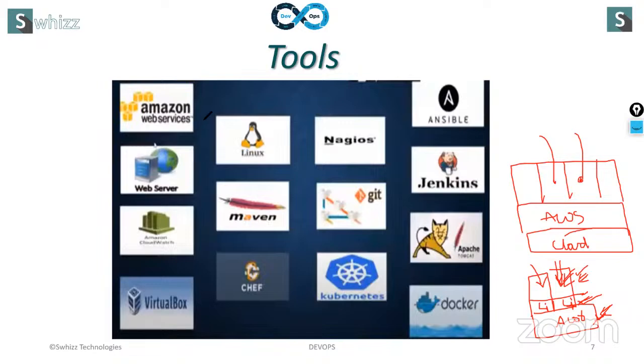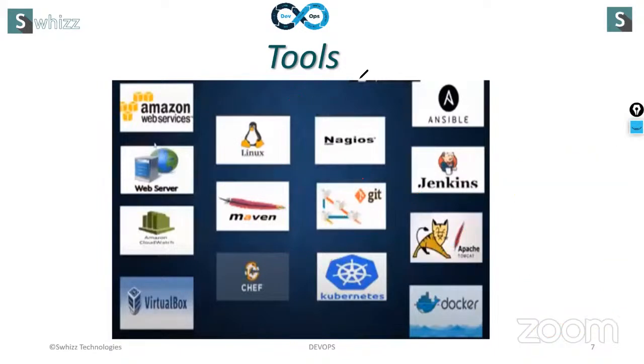Okay, these are some of the tools. AWS, Amazon Web Services, means we are going to teach you some web services, and VirtualBox will be there. Linux is there, Maven, Chef, Kubernetes, Git, Nagios, Ansible, Jenkins, Apache, Docker, and of course Terraform, also a new tool here. That tool also we are going to use for automation of all these tools. So these are all the tools which we are going to explain.